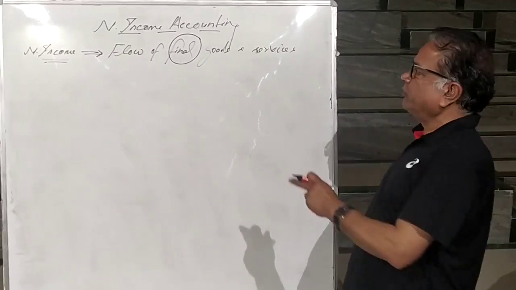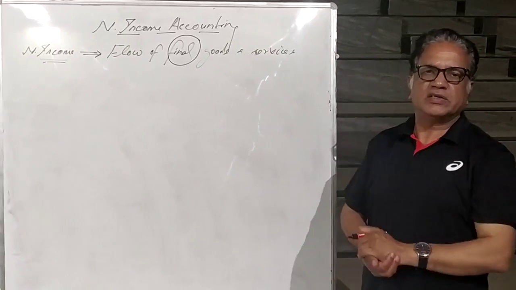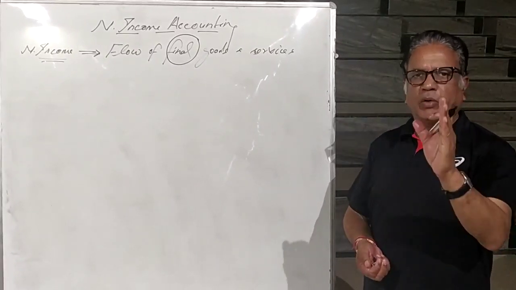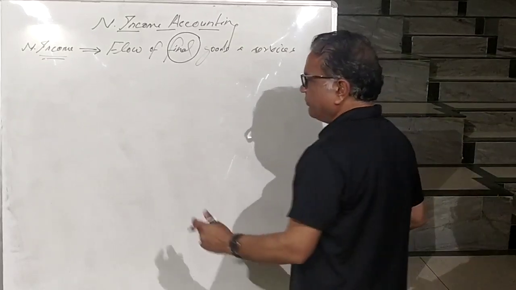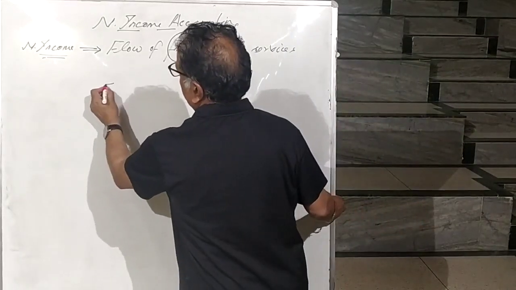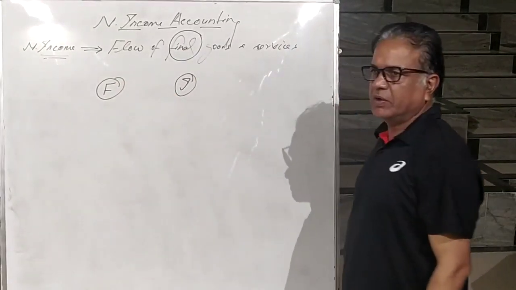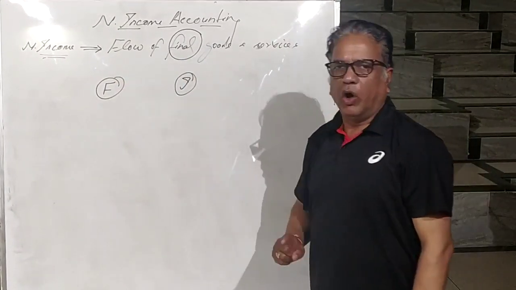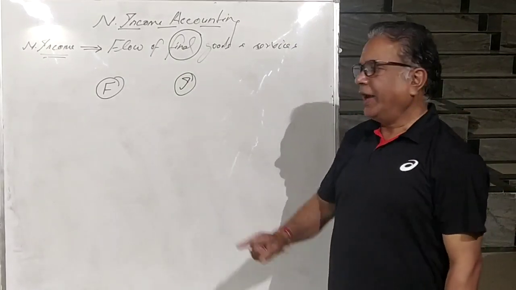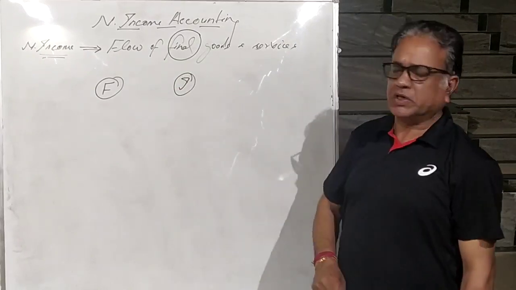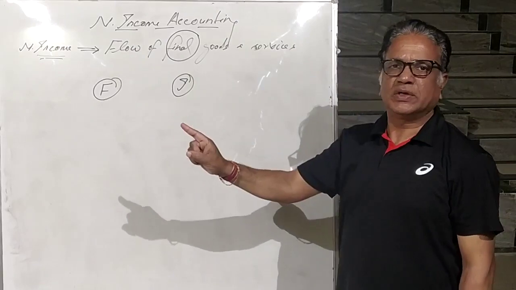Yes, in the first part of national income accounting, we have done the classification of goods and services. The basic objective behind classification of goods and services was to divide the different goods and services in the economy into two parts, final goods and intermediate goods. What are final goods? All the goods which are used by the consumer, whether durable or non-durable, and capital goods with the producer is known as final goods. These goods are at their end use.